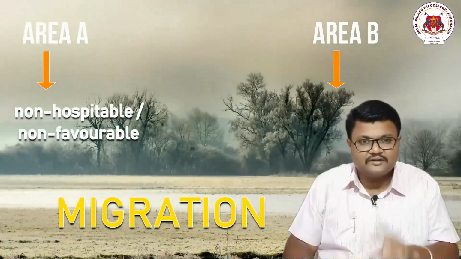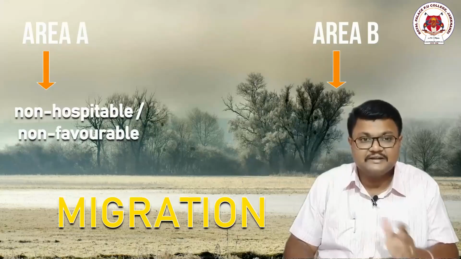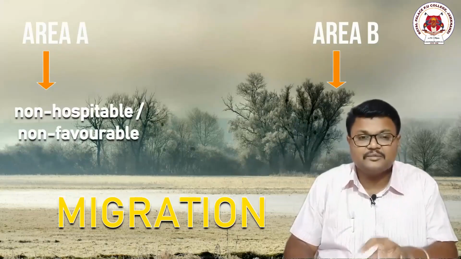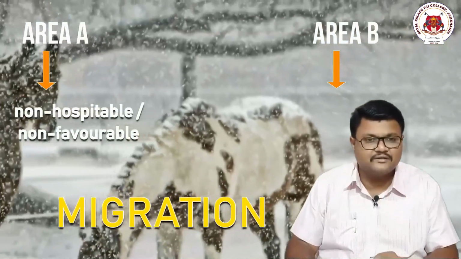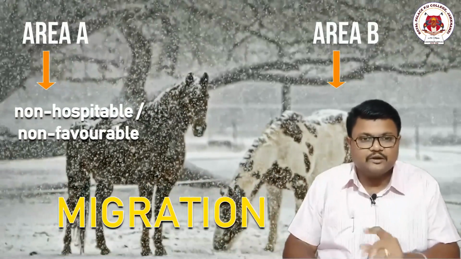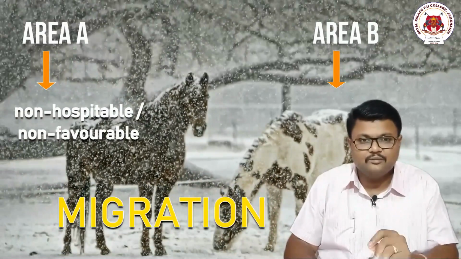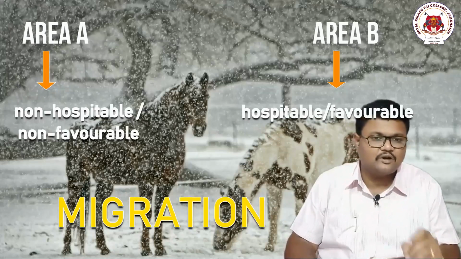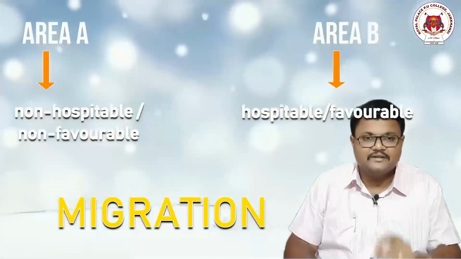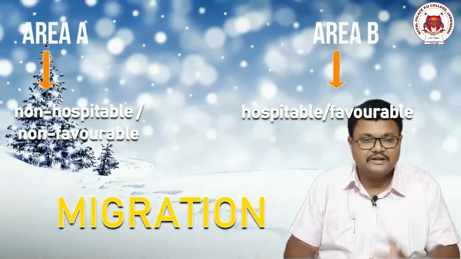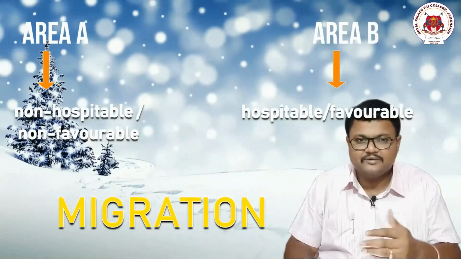Now the organisms staying in those particular areas feel that since the conditions are changing and are not at all favorable for their growth and development, they consider these conditions as stressful or unfavorable conditions. Now the organism doesn't want to stay there, but it wants to live. It needs to move from that stressful area and enter into a more hospitable area, consider it as B. Since 3 different seasons are there, all the seasons are not equal over the entire earth planet. It keeps on changing, right?